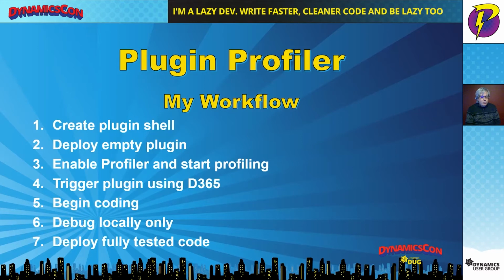So when I start on a new plugin development, the first thing I do is create a plugin shell. All it is is a plugin that does absolutely nothing, and I then deploy that empty plugin to the D365 environment. After I've done that, I go out and enable Profiler and start profiling. Profiler has the ability to record everything that is sent to a plugin, and so you can, on a plugin by plugin basis, enable it, and it's going to start recording actions that happen in D365 that would trigger that plugin. I then go into the D365 environment and trigger the plugin using the user interface.